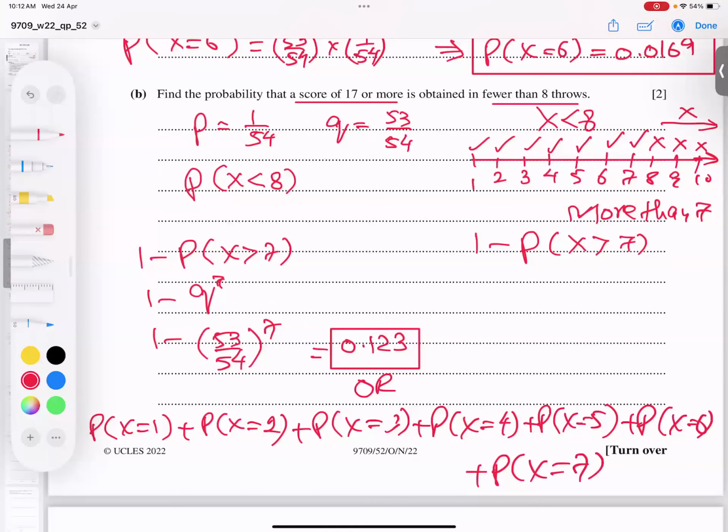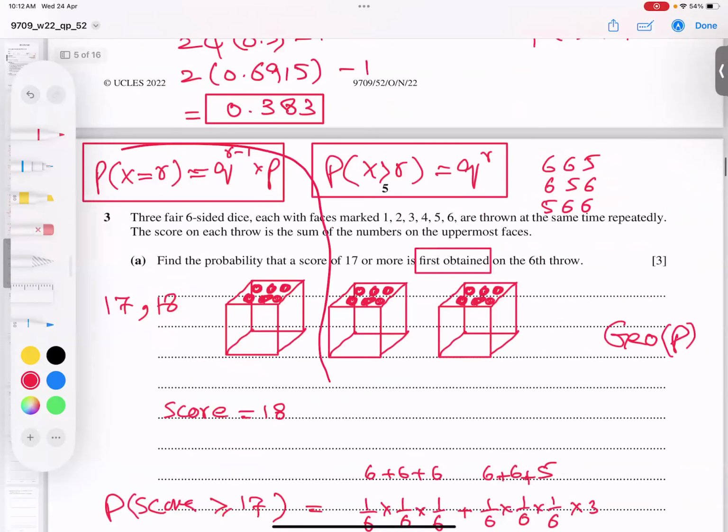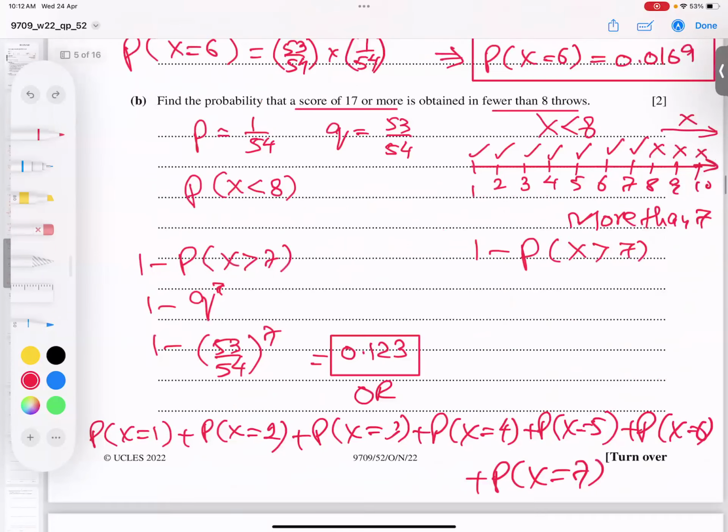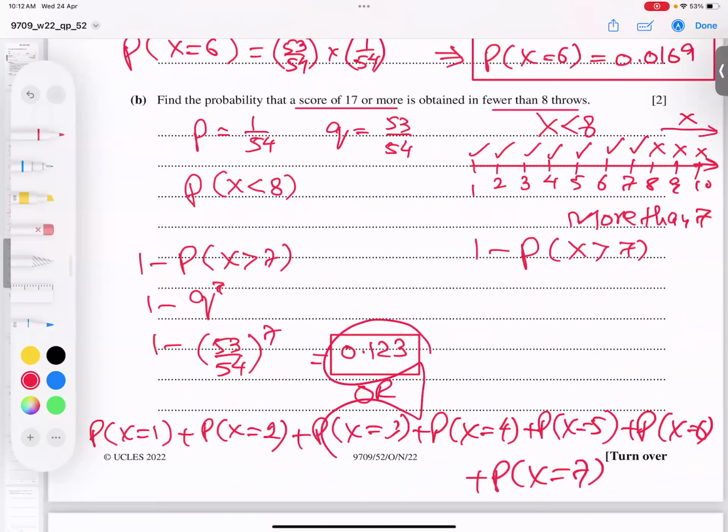If I find all of them using this formula, one time each for 1, 2, 3, 4, 5, 6, 7, I get the same answer, 0.123. You can test it even. I just want to save your time. So this concept is very clear.